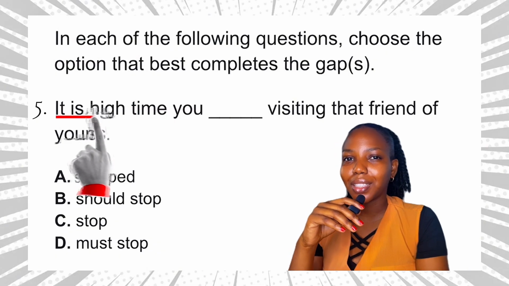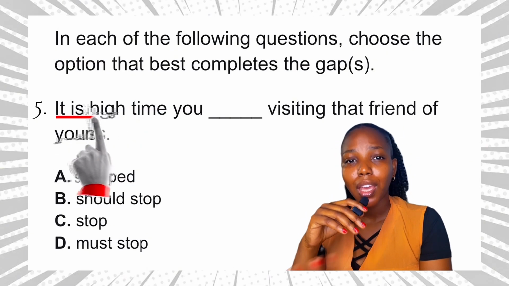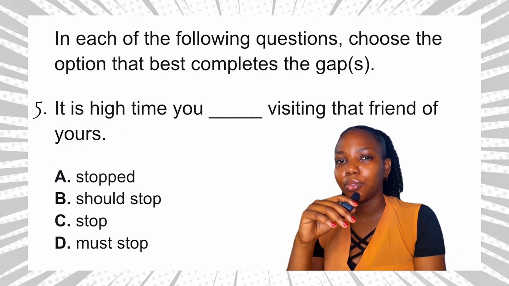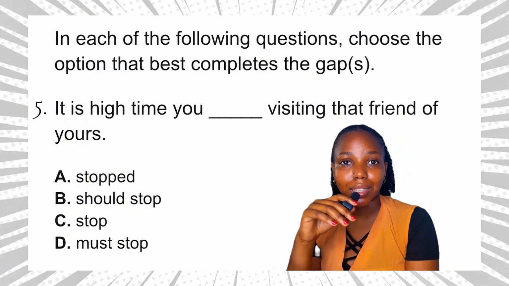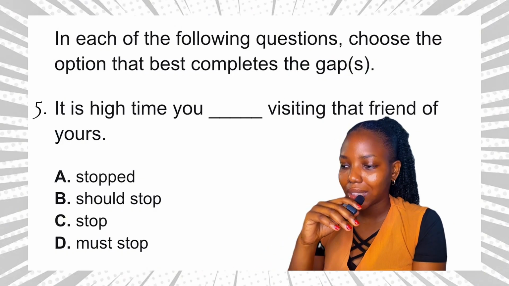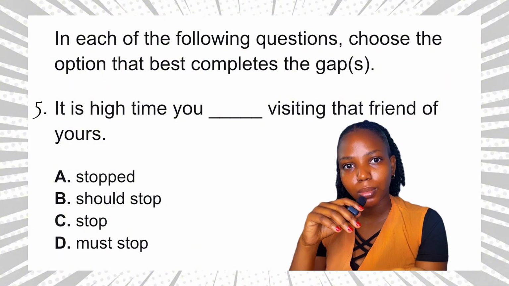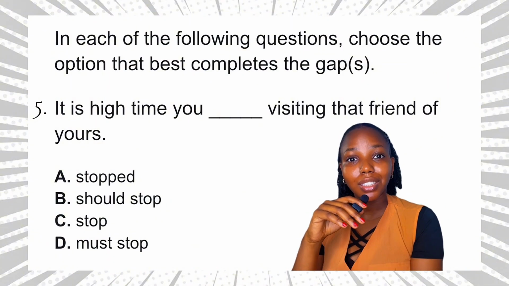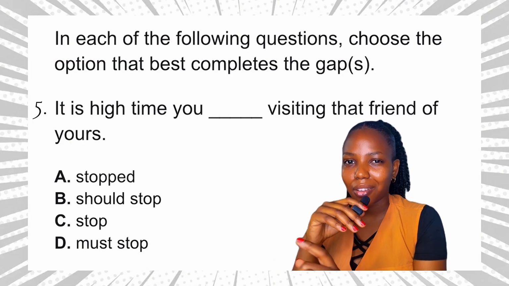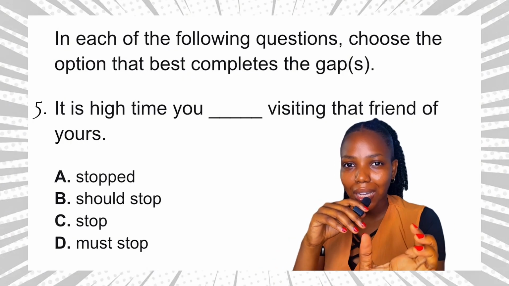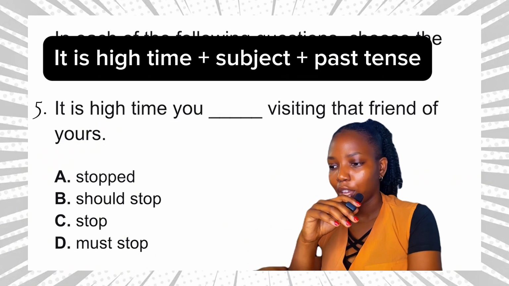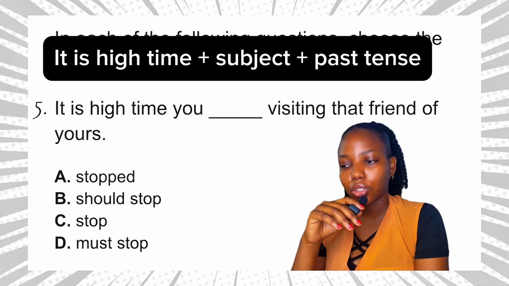If you use present tense after it is high time, then you get it wrong. The rule is simple. It is high time is followed by the subject and past tense. So it is high time you stopped visiting that friend of yours. More examples. It is high time she studied seriously for exam. It is high time they paid their fees. So it is high time plus subject plus past tense. So option A, stopped, is the answer to this question.